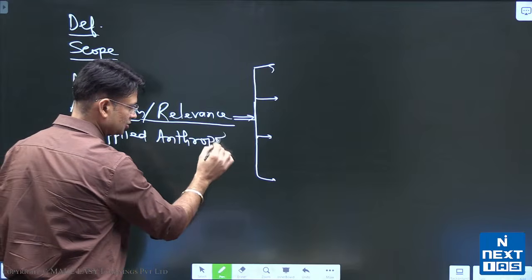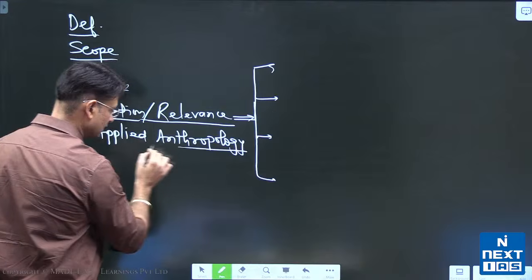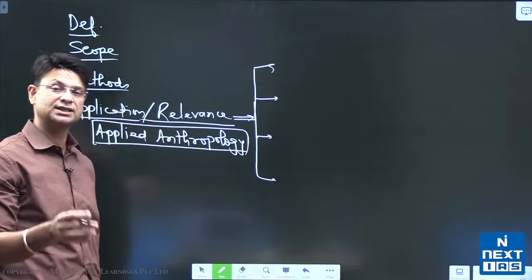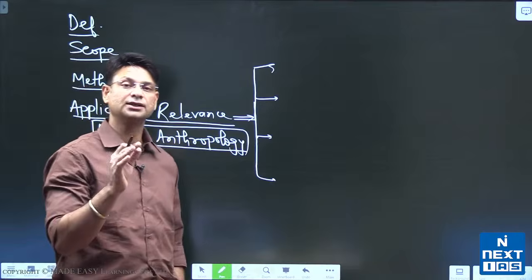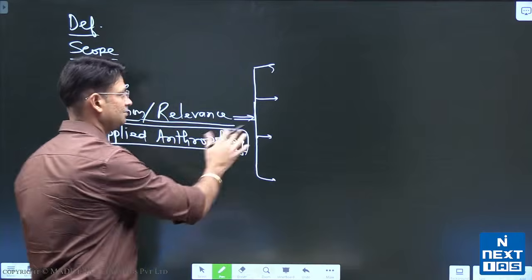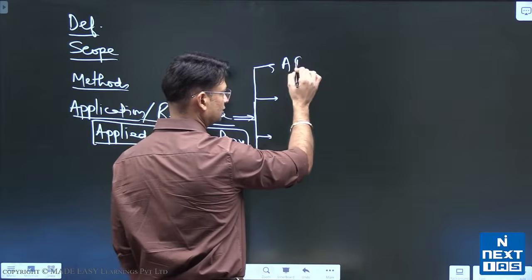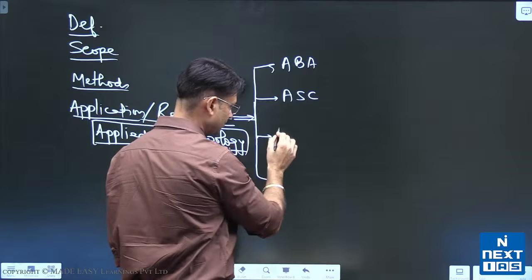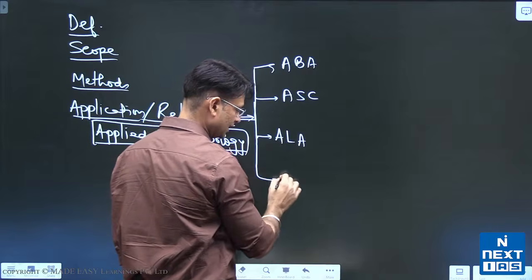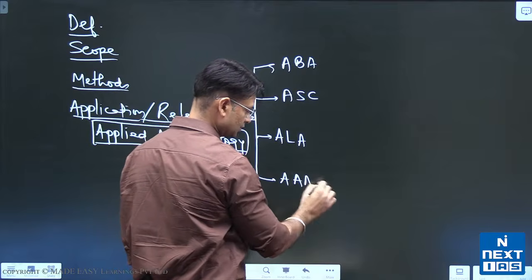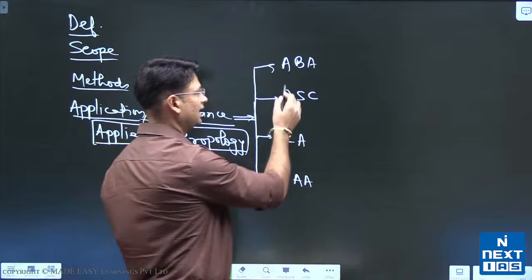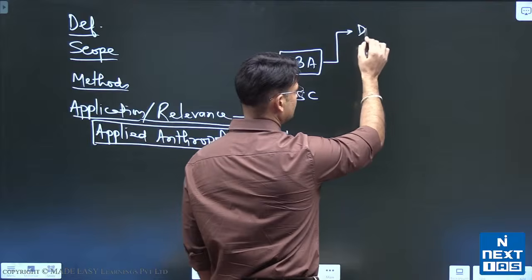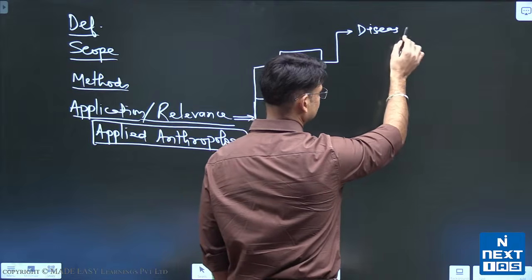What is applied anthropology? Applied anthropology is the use of anthropological theories, methods, perspectives, approaches for practical human use. Now there can be applied biological anthropology, applied socio-cultural anthropology, applied linguistic anthropology and applied archaeological anthropology. Where can we use applied biological anthropology? It can be used in medicine, so health and disease.